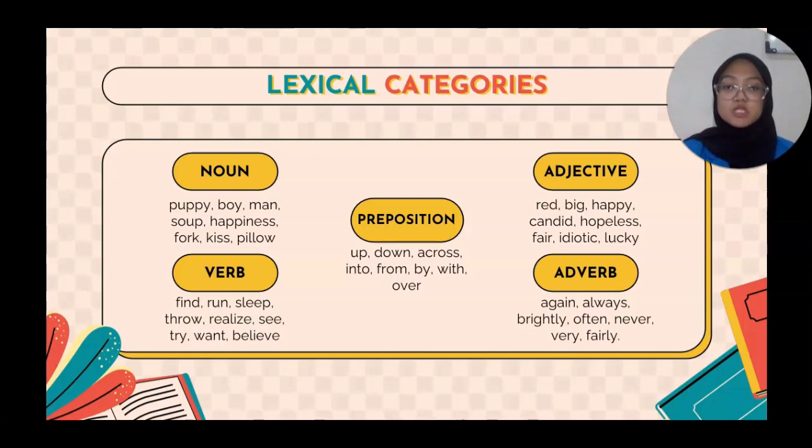Preposition examples: up, down, across, into, from, by, with, over. Adjectives: red, big, happy, candid, hopeless, fair, idiotic, lucky. And the last is adverb examples: again, always, brightly, often, never, very, and fairly.